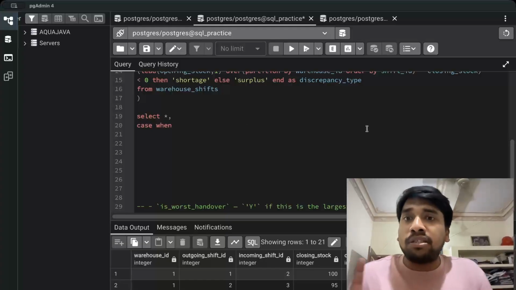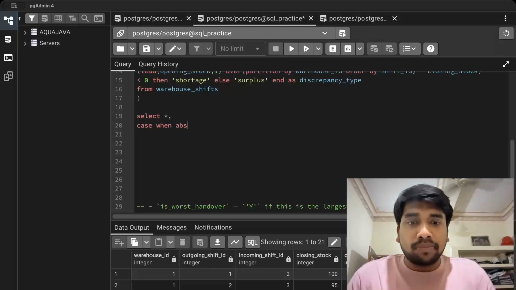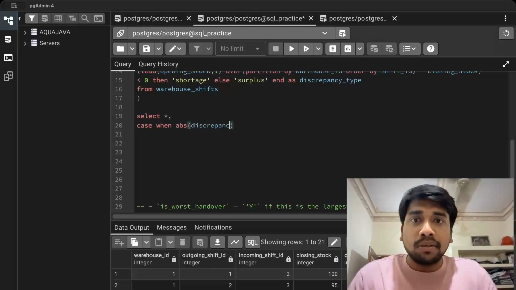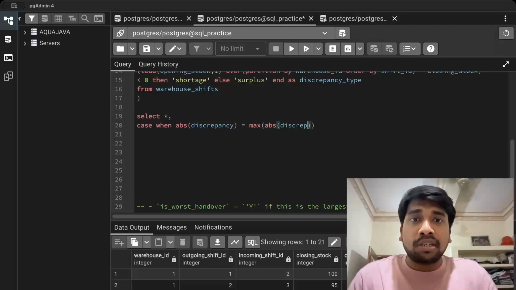If I write it, then I guess you will understand what I'm trying to say here. Case when absolute discrepancy equal to max absolute discrepancy. Now we will use the window function here over partition by warehouse ID.